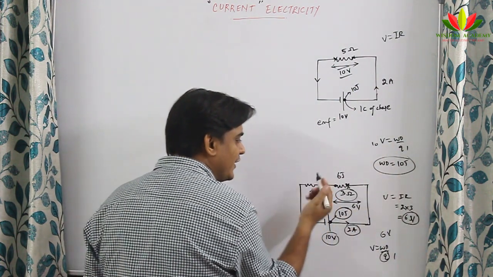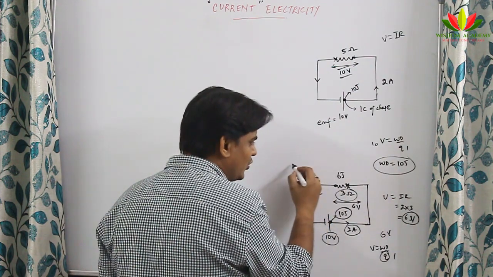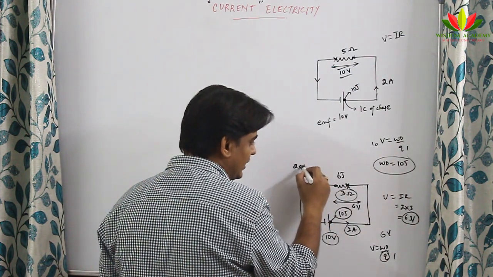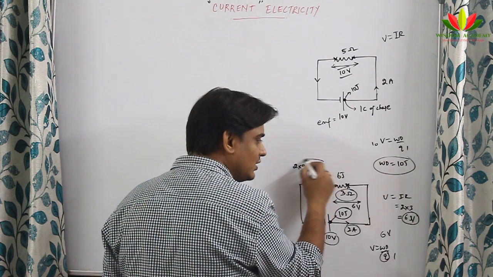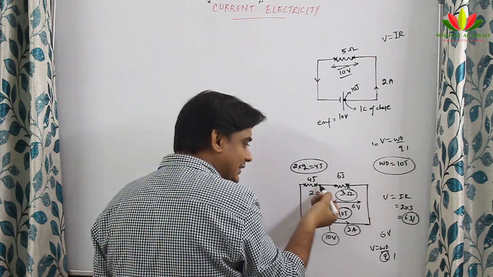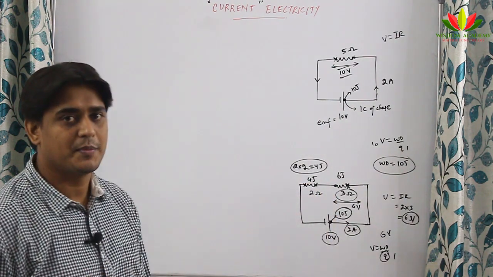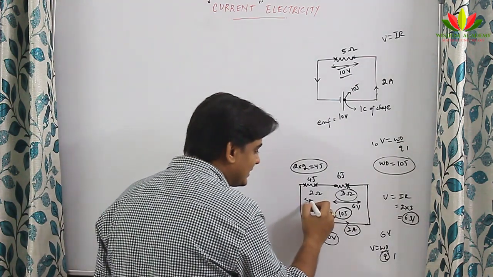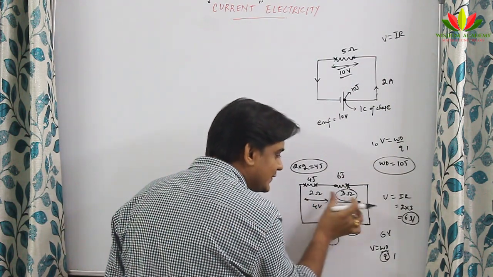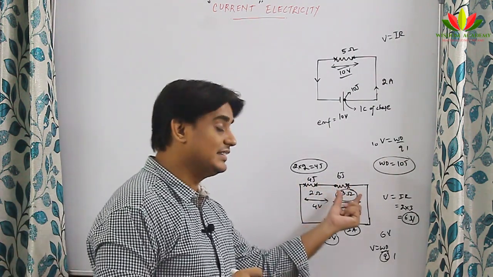Again, with this 6 joule of energy, when it comes here, how much will this need? V is equal to IR. So 2 into 2 is equal to 4 volt. So from here to here it needs 4 joule, and the remaining energy it will use and come back to the lower potential. So these 2 values, 4 volt and 6 volt, will be the respective potential differences of these 2 resistors.